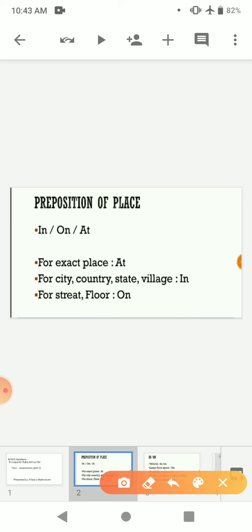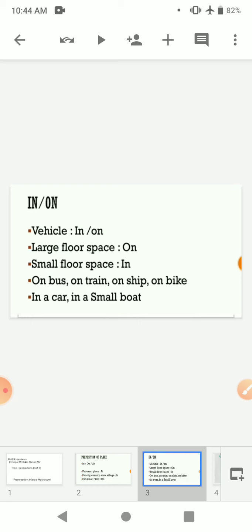And where do we use on? We use on for streets, for floors. For example, I will say his shop is on street number 631 of ABC Market. Or I will say he is living on the 7th floor of ABC building. So for that we use on.